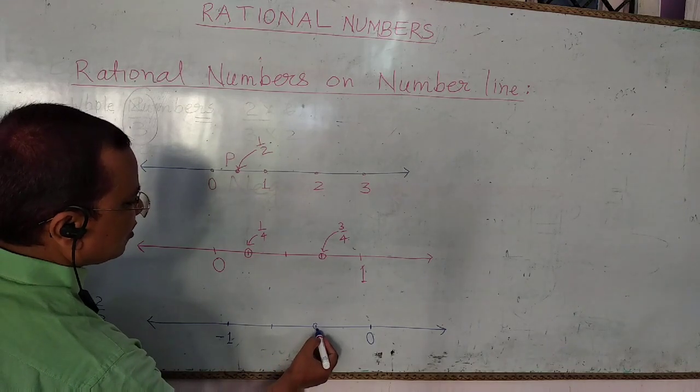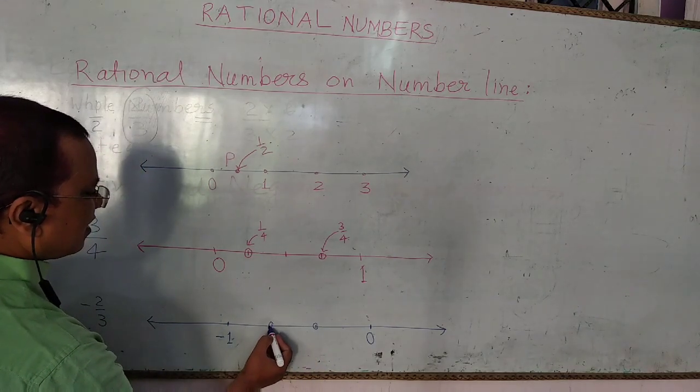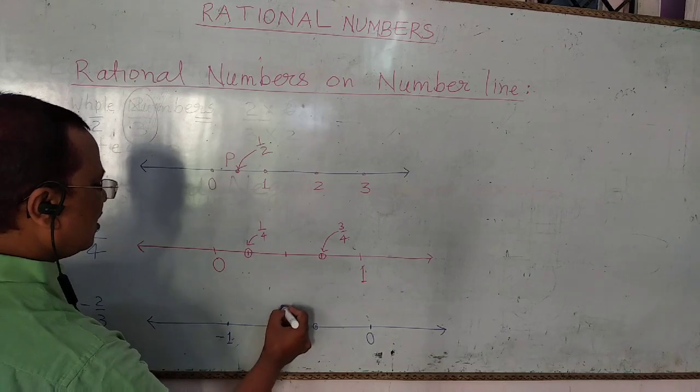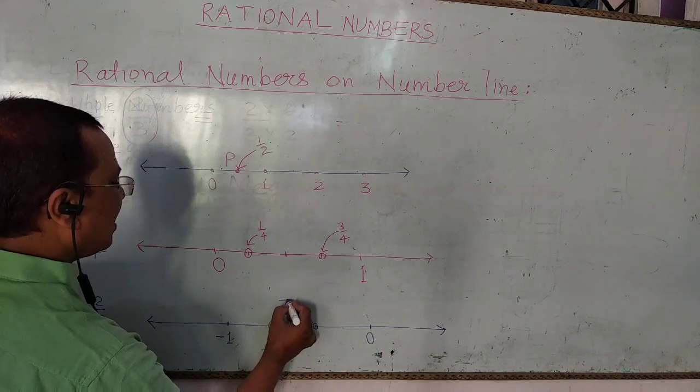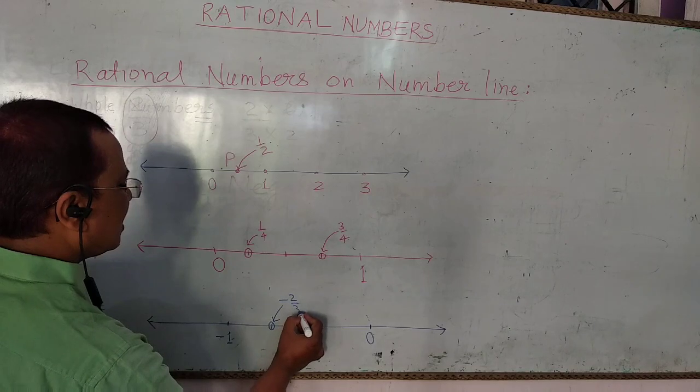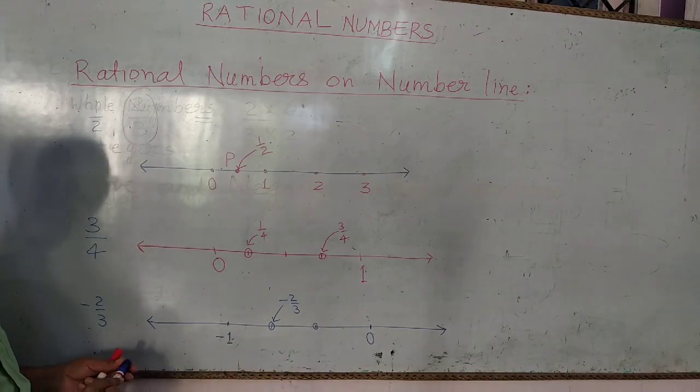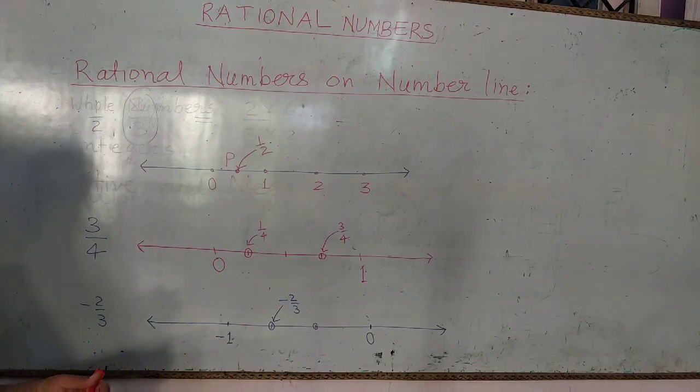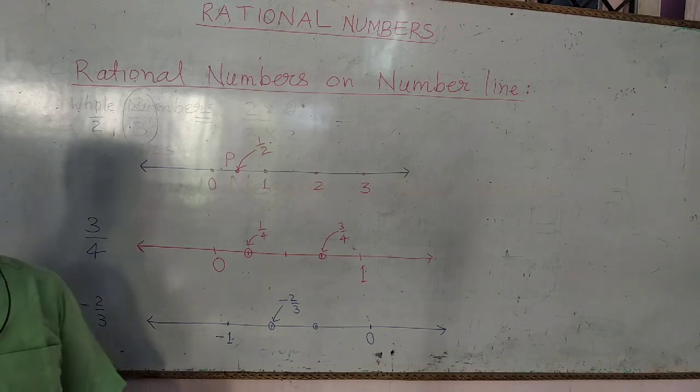So this is minus 1 upon 3, this is minus 2 upon 3, so this point will represent minus 2 upon 3. So we can represent any rational number on the number line.